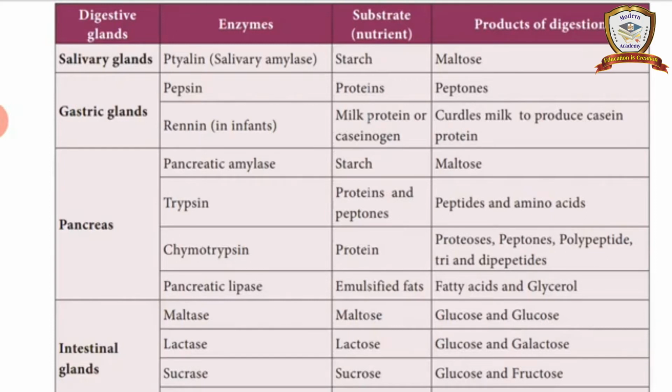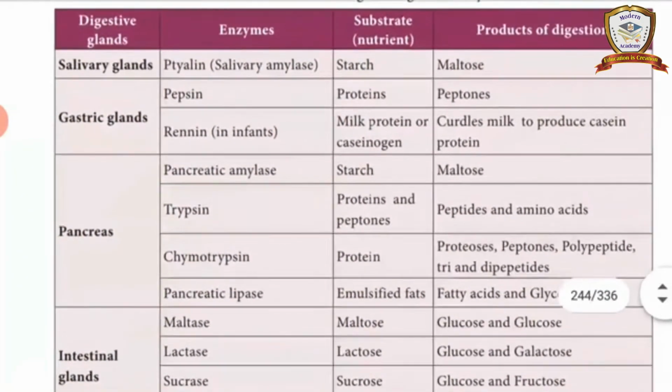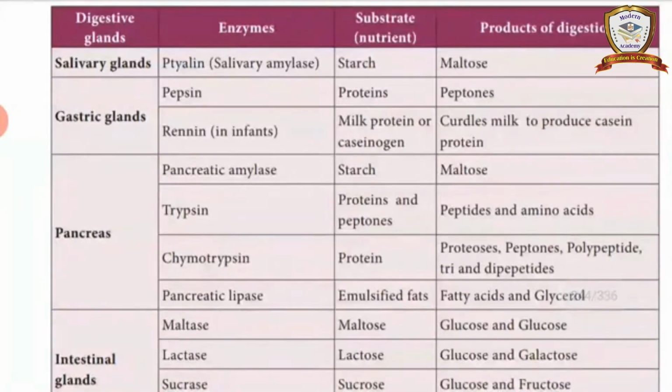Okay. So the digestive system we completed. Only one topic is left in the digestive system. That only we are going to see now. So this is the tabular column: digestive glands and their enzymes, what substrate or nutrient is digested by the enzyme, and the products of digestion. This is what is in this tabular column. Okay, shall we see?